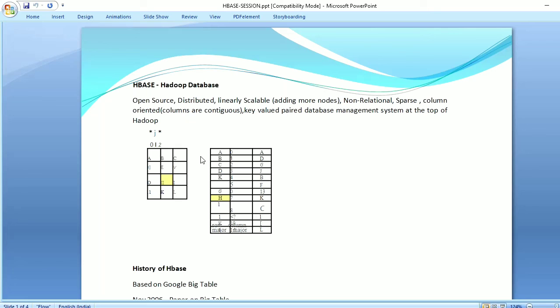Similarly, in column oriented database, the values are stored in reverse order. So first of all the values which are represented in first column will be stored, followed by second column, third column, so that we can easily access any column's values in column oriented database. Next property of HBase is that it is key valued paired database. So in next